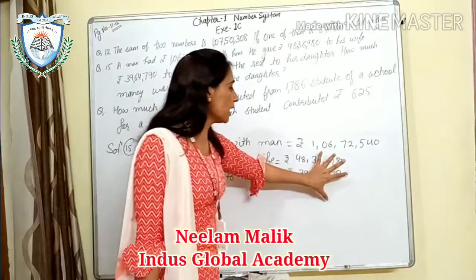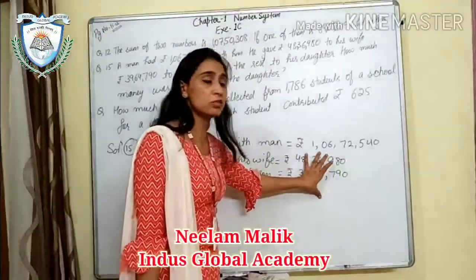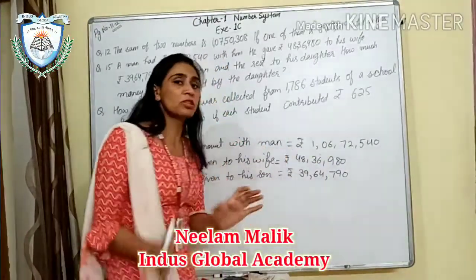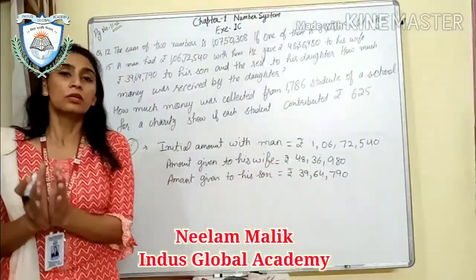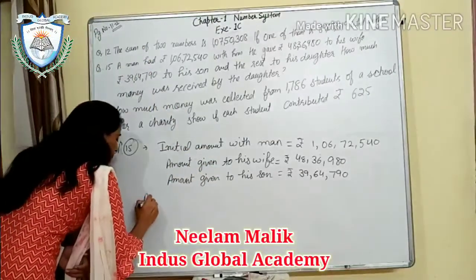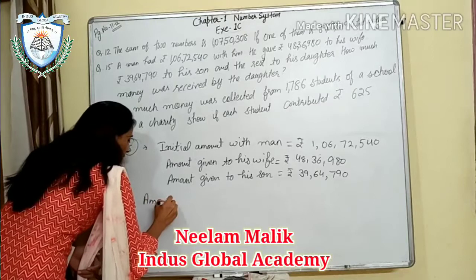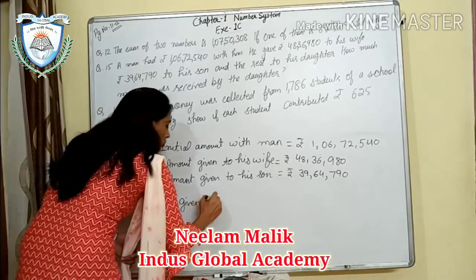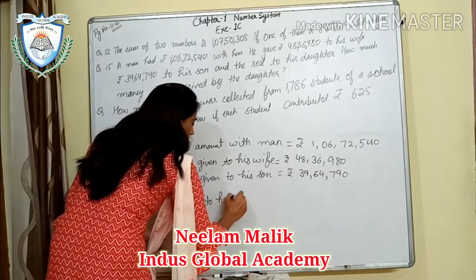How? We will add these two amounts, and we will subtract that from the total amount. So that money he will give to his daughter. So here we will write amount given to his daughter.